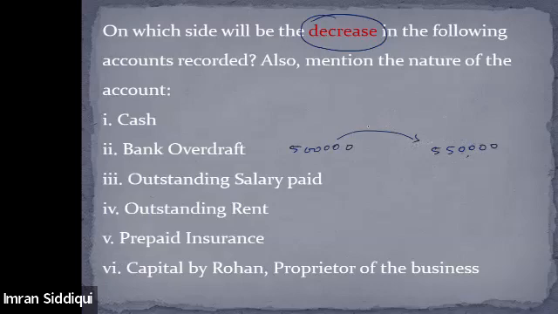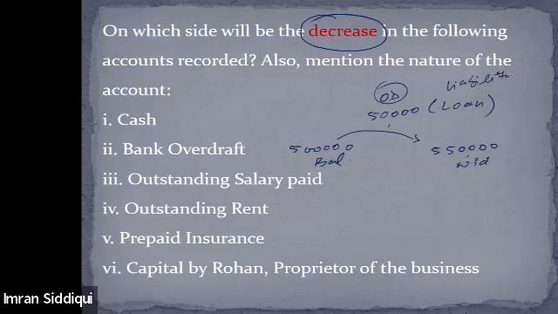So therefore, the bank sometimes allows its customers to withdraw some extra amount, and the extra amount that you withdraw will be considered as the overdraft. So if the account balance is 5 lakh and you withdrew 5,50,000, that means the overdraft is 50,000. I hope it is clear. And since overdraft is a kind of loan, because ultimately you will have to return it to the bank, it will be covered under liability. Got it? Is this clear?